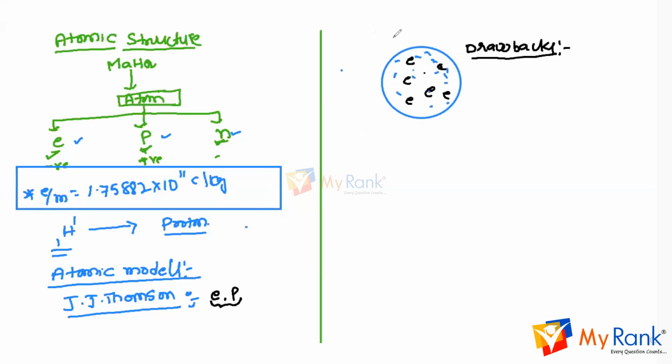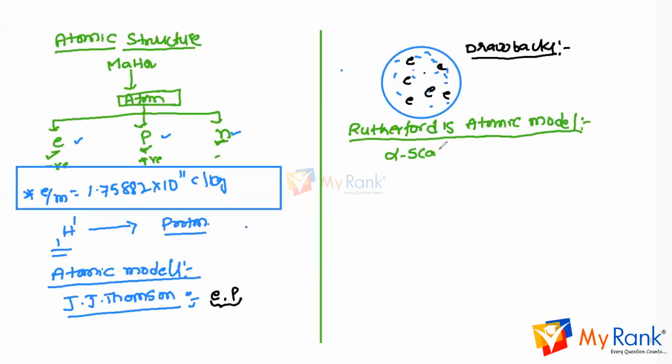After this, Rutherford gave his atomic model. The next one is Rutherford's atomic model, also called the planetary model and the nucleus model. It is based on the alpha scattering experiment.